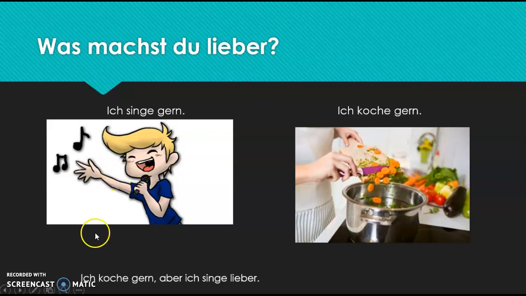But if we look at the sentence down here at the bottom, ich koche gern, but ich singe lieber. So I like to cook, ich koche gern, aber ich singe lieber. So I like to cook, but I prefer to sing. But notice, remember, ich koche, subject and verb, and ich singe, subject and verb, I sing. Then on the end of those sentences, we tack our adverbs, so gern and lieber.